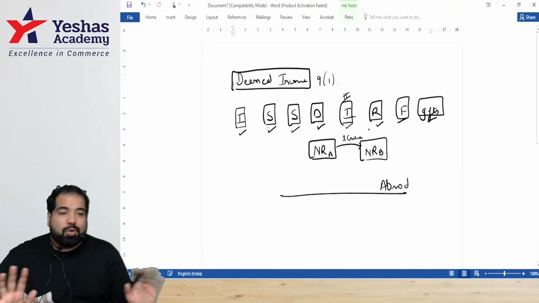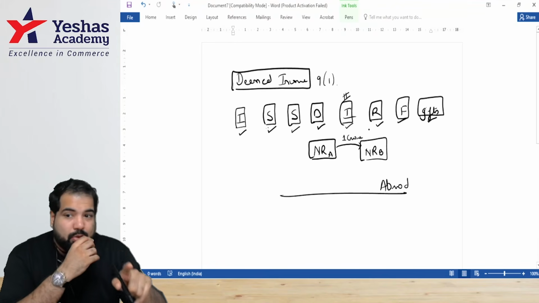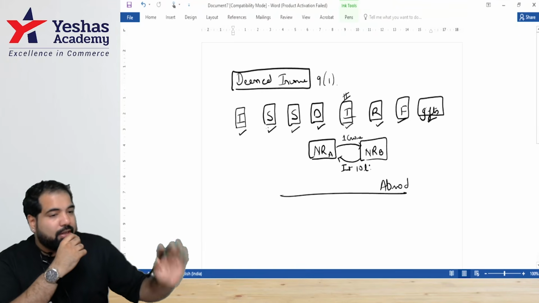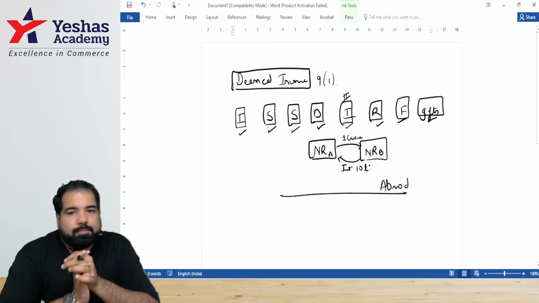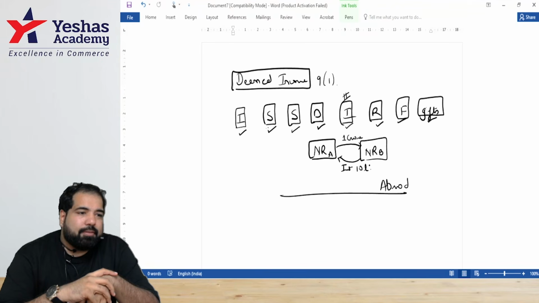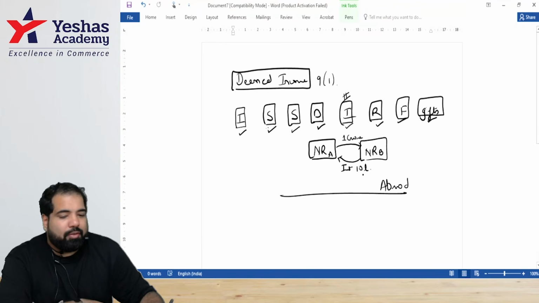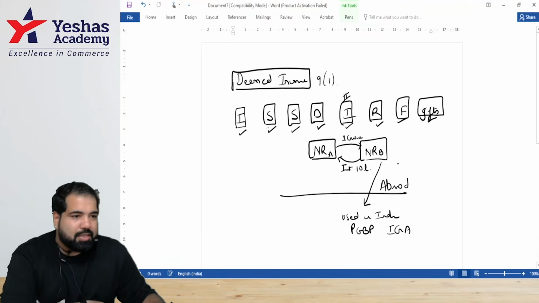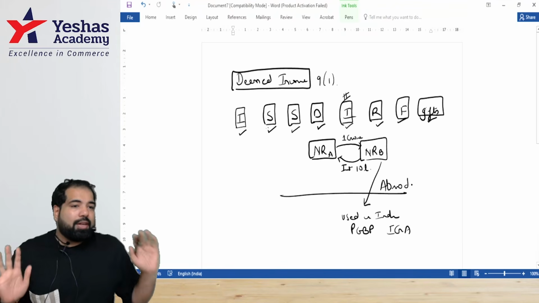How much? Loan is never taxed. Loan is given to you, taken back, so it's not taxed. On that loan, guys, non-resident B is paying what? Interest of, let's say, 10 lakhs. Both of them are abroad. Entire transaction is happening abroad. Can we tax it? No. Unless non-resident B has used that 1 crore of money in India, but only for what purpose? PGB. If you use it for any other purpose like income generating activity, for example, non-resident B buys some shares, then we will not tax it.